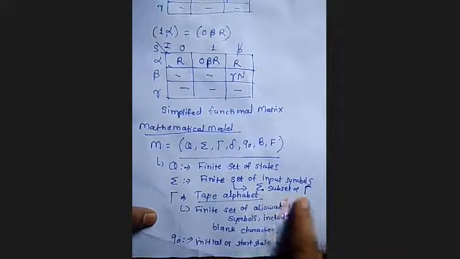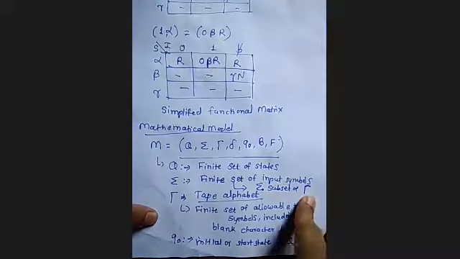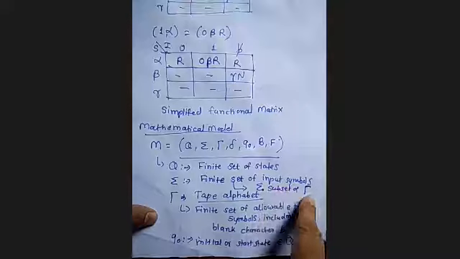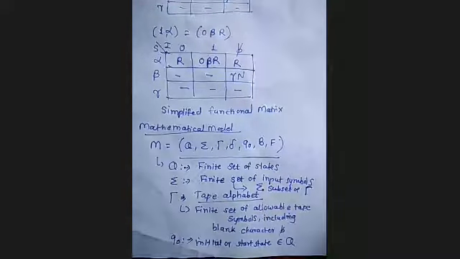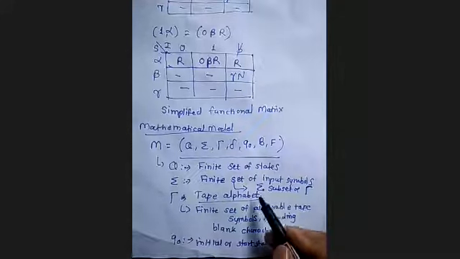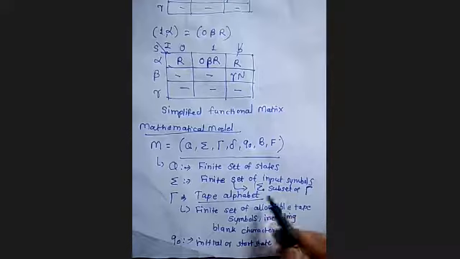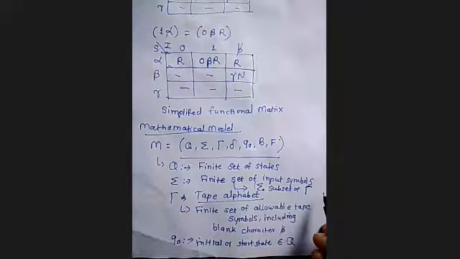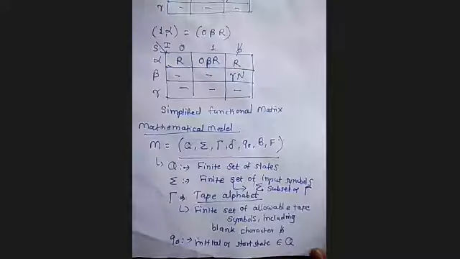Is this statement correct? The finite set of input symbols is a subset of the tape alphabet. Is this correct or not? Note down this also: this is a subset of the tape alphabet. Okay, Q0 is done. Now F is what?